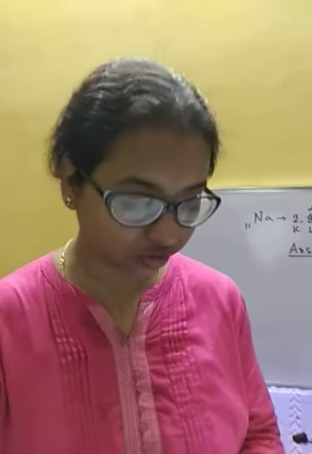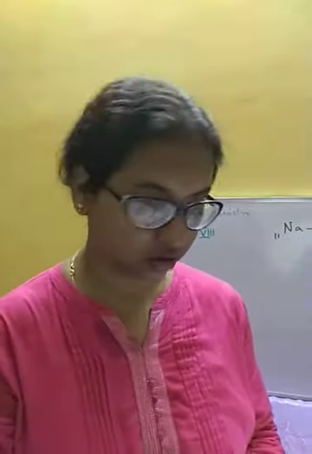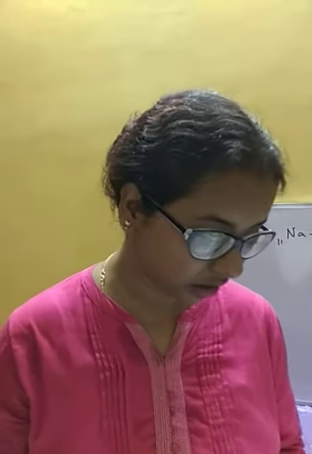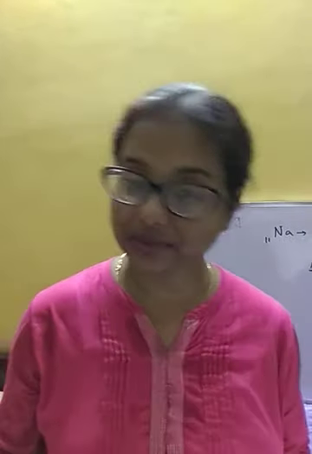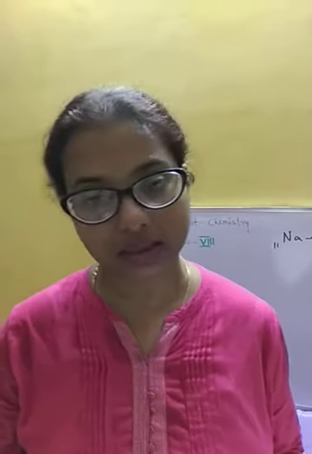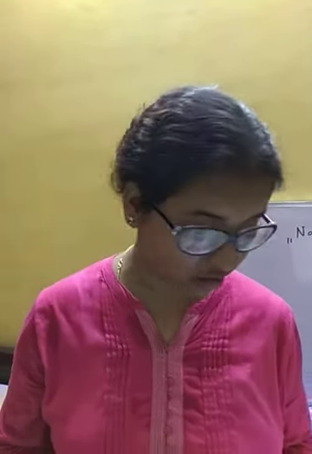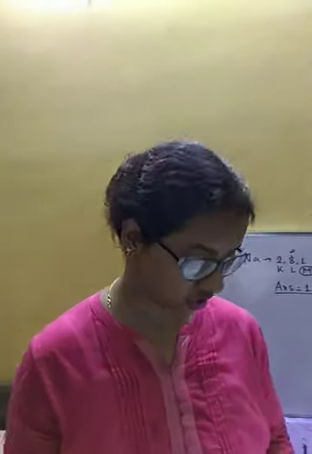Next, what do you understand by a chemical bond? The definition of chemical bond is given there in the book. So from there you can write, a chemical bond is the attractive force that holds the atoms of a molecule together in a compound.